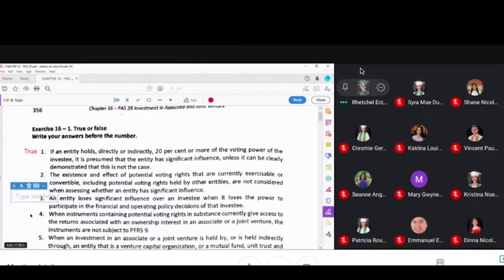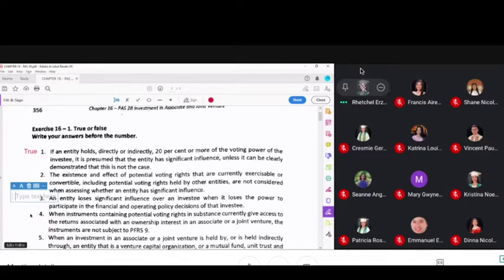Okay? But last point, class. You do not blindly follow 20%. You follow significant influence. What do I mean? The problem tells you you only have 19%, but you have significant influence. Is that possible? The answer is yes. So in that case, you will be asked, are you going to apply PAS 28? The answer is yes, because you have significant influence. Then you will ask, even though it is less than 20%? Yes, because the primary determining factor is the absence or presence of significant influence.